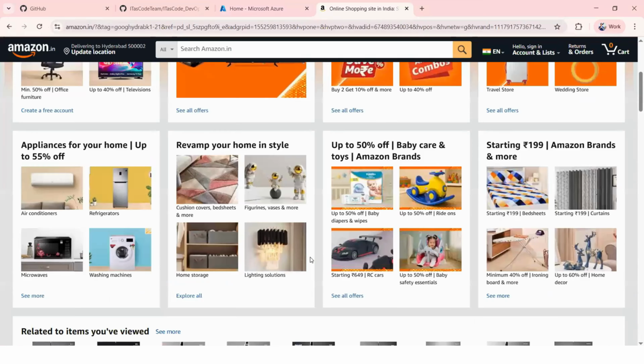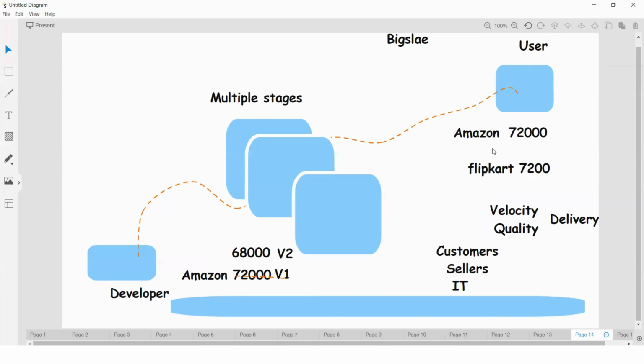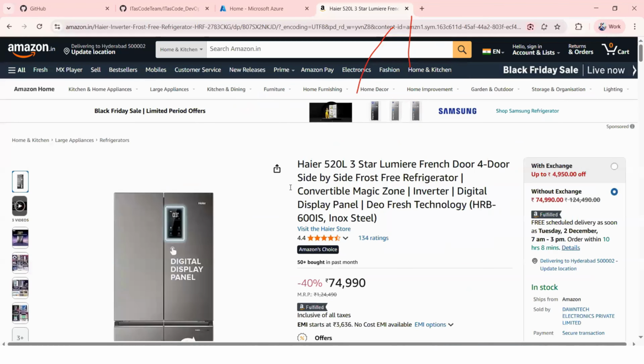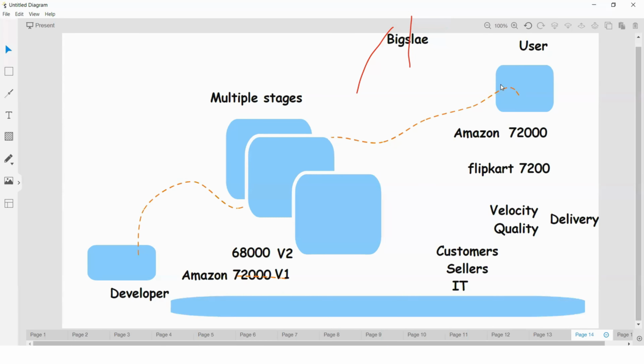Here Amazon is selling at 72,000, and in a similar way Flipkart is also selling at 72,000, right? So whatever features you are seeing, these are all developed initially by developers. After multiple stages, users are going to access these applications, right? They are going to access these features, right?